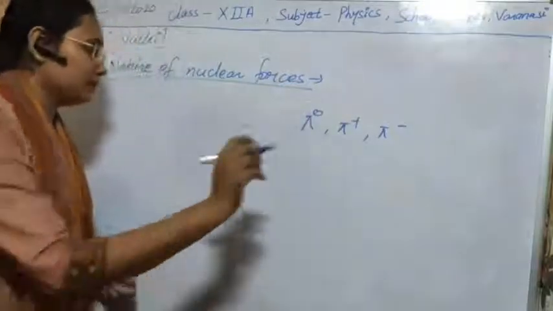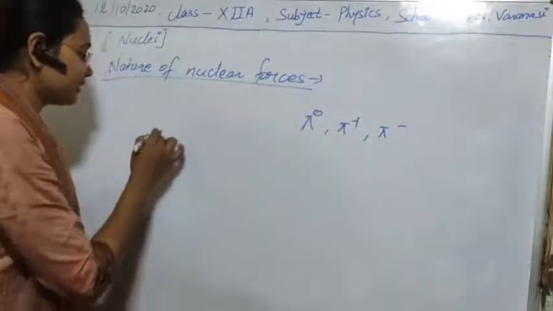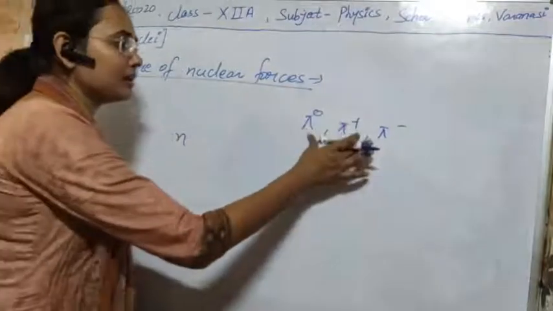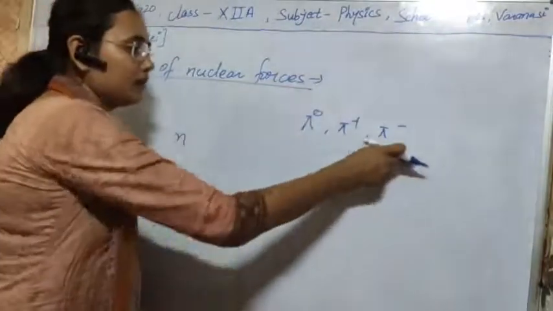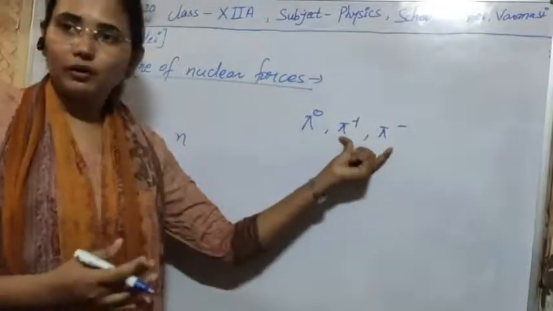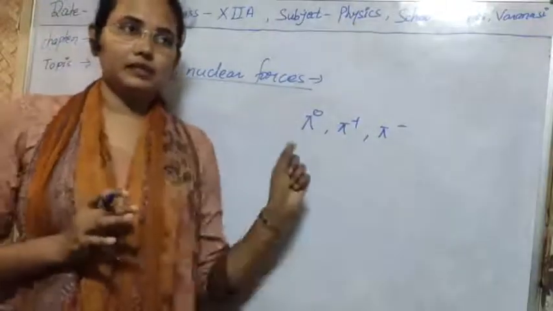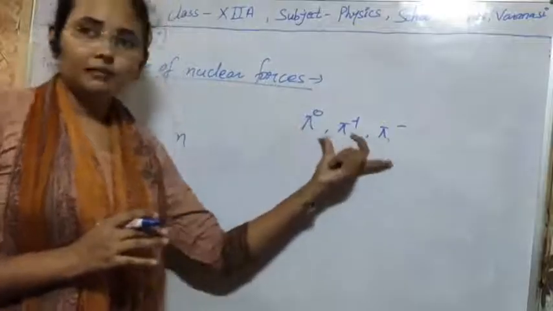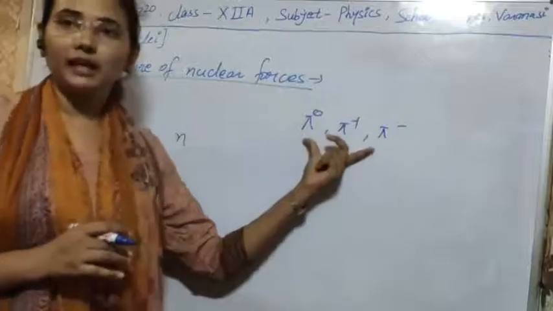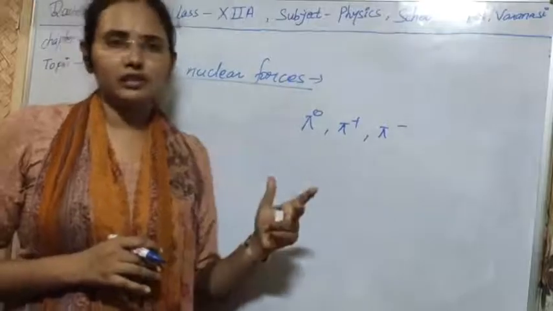Let's see some formulas for that. We can easily understand it from the equations. Suppose a neutron is converting into a proton. A neutron can be converted into a proton with the help of these charged particles. Nucleons can absorb these particles and nucleons can emit these particles. So the number of these elementary meson particles remains constant in the nucleus.